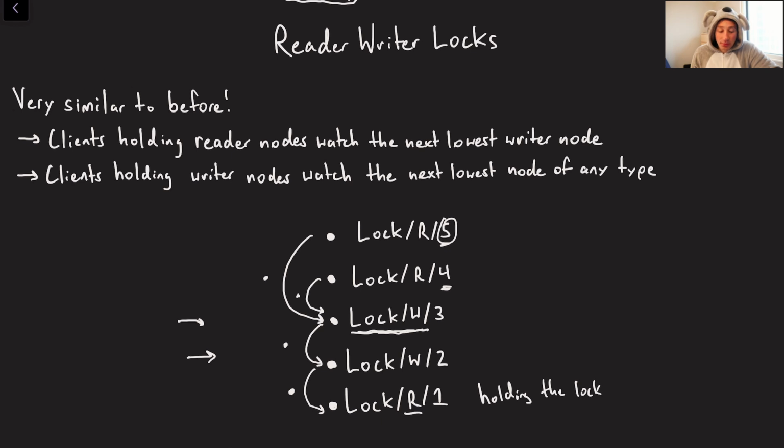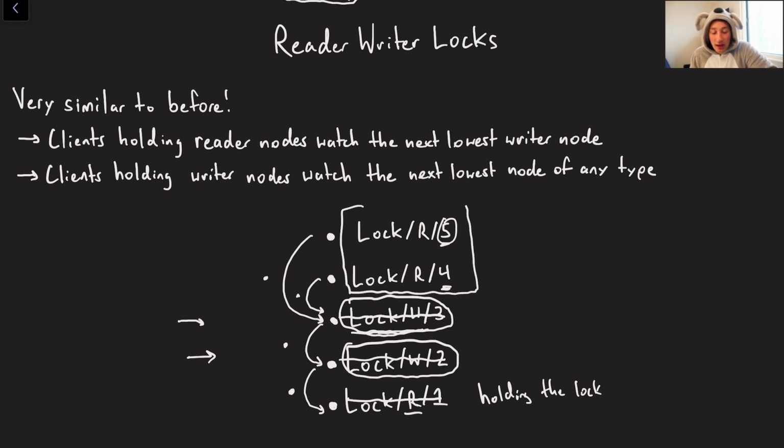And so we basically have this kind of recursive setup where, okay, let's go through it. Let's say lock R1 goes down, or it gives up the lock because it's reading on its own. Now this guy is going to register that. It's going to say, I'm holding the lock. Maybe it does its work and it deletes the lock. Now this guy registers itself because it was watching that and says, now I have the lock. Let's say it finishes. Both this guy and this guy were watching node number 3 to see when it gets deleted, to check if they can go ahead and claim the lock. And when they do, they can both see, okay, we're good to claim this. And because they're both readers, it's shared access to the lock.